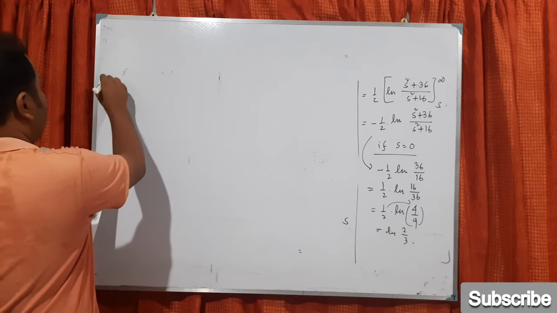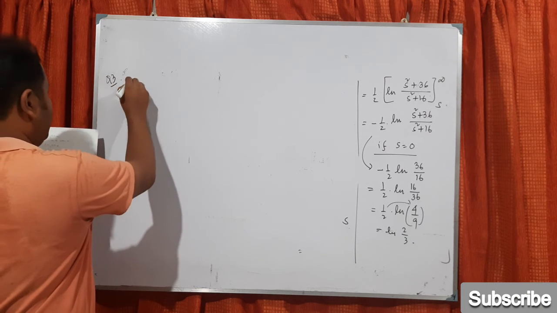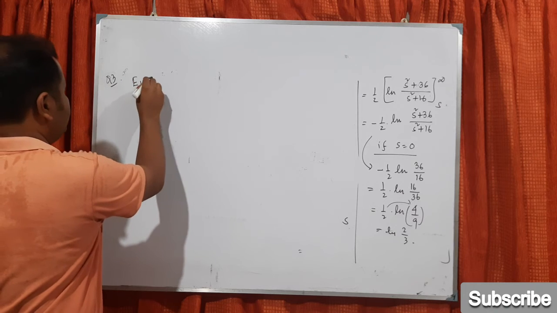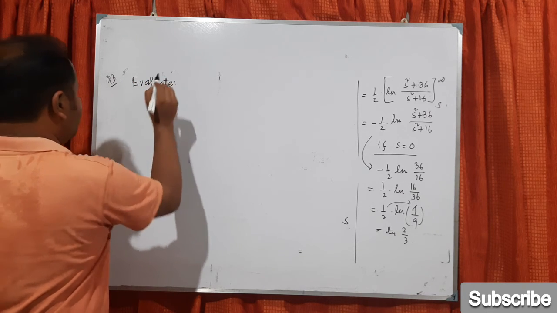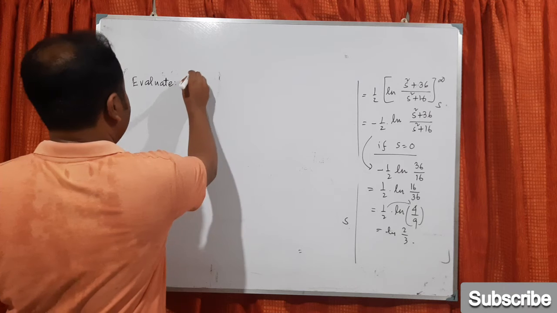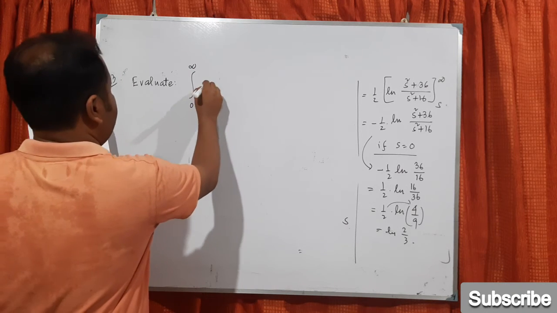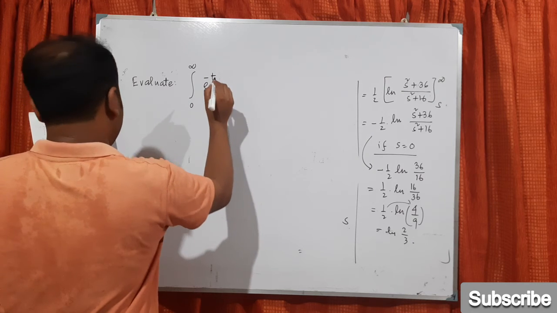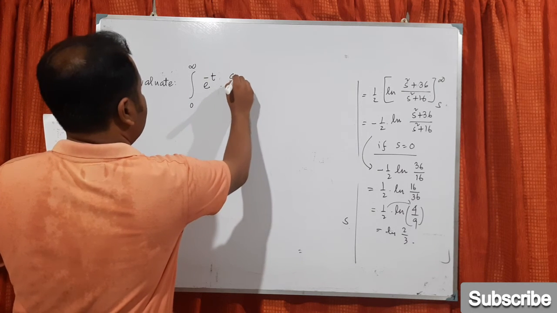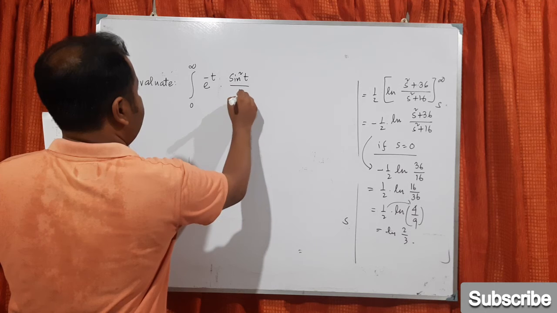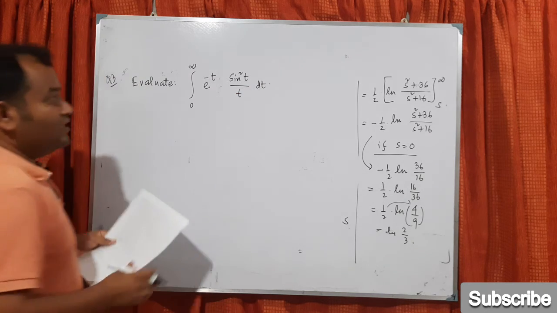Question number 3: evaluate. What do you need to evaluate? Evaluate the integration from 0 to infinity of e power minus t, sine square t divided by t, dt. Now you see, again it is like the previous problem, no Laplace transform is mentioned.